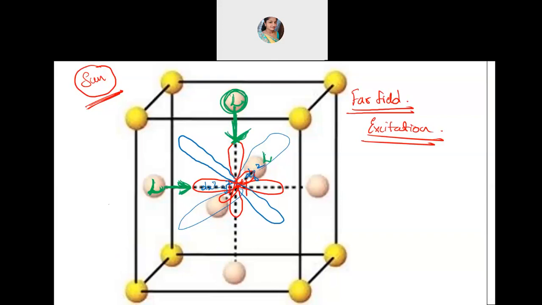Even here there is a ligand behind and a ligand in front. The behind and front ligands give repulsion to the dz square orbital. Then the ligand on the right side gives repulsion to the dx square minus y square orbital, and the ligand which is down also gives repulsion to the dx square minus y square orbital. So the ones exactly on the path of the ligand experience more repulsion, and the ones in between experience less repulsion.